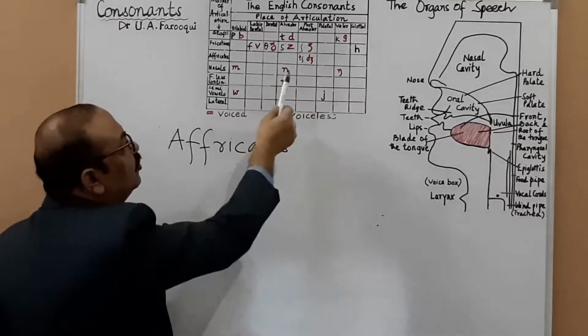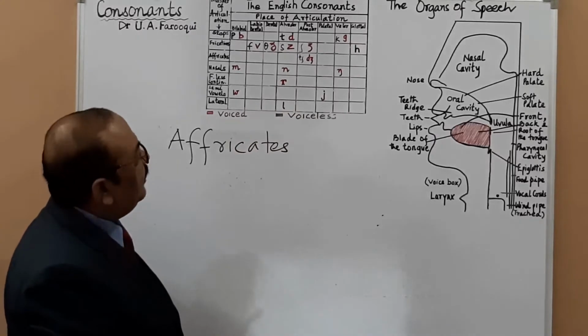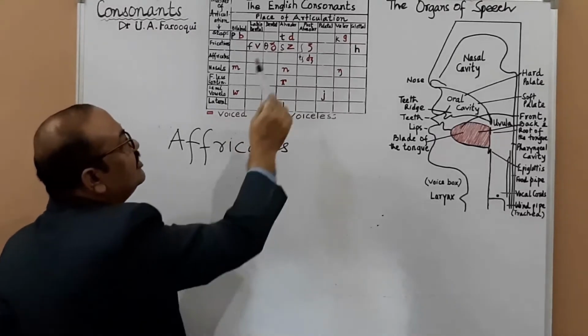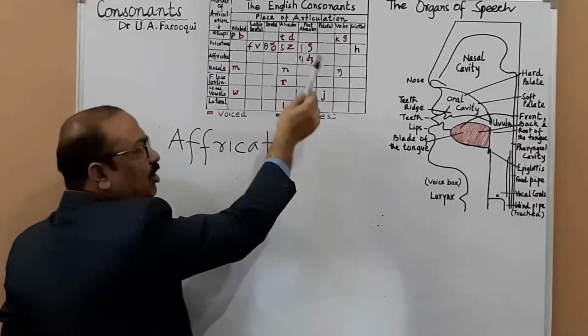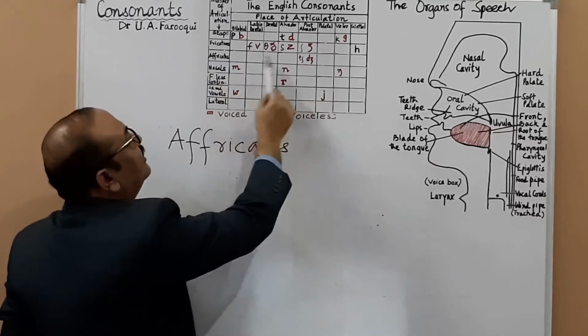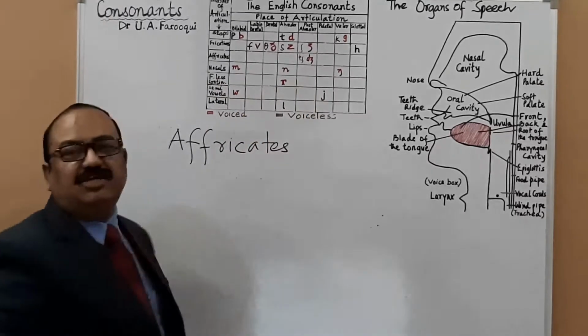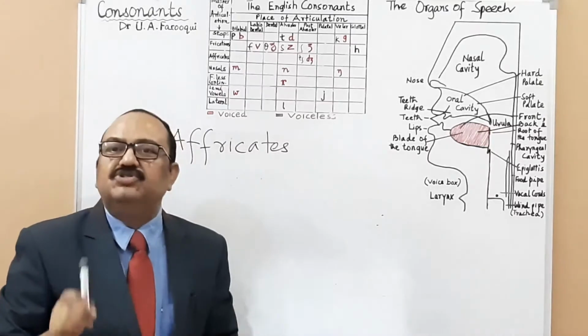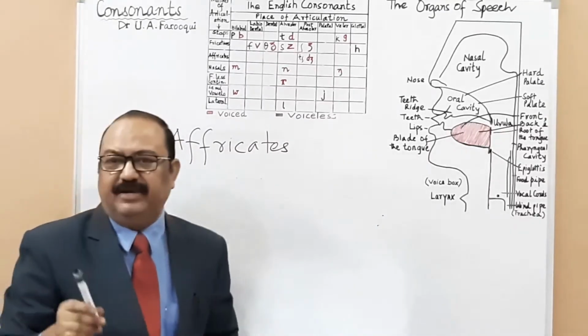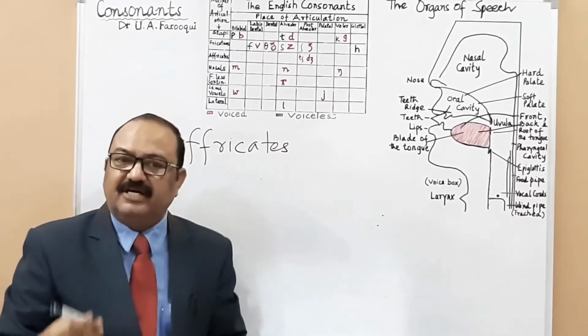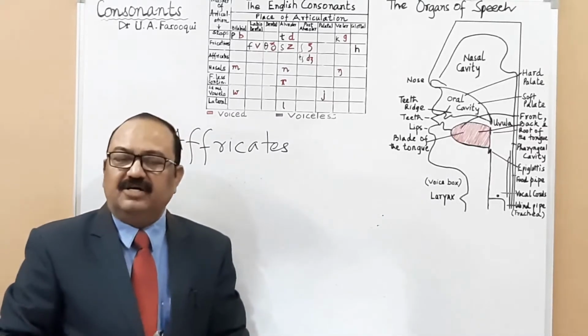Affricates. You have only 2 sounds, one pair: cha and ja. There are 2 consonant sounds. Cha is voiceless and ja is voiced.